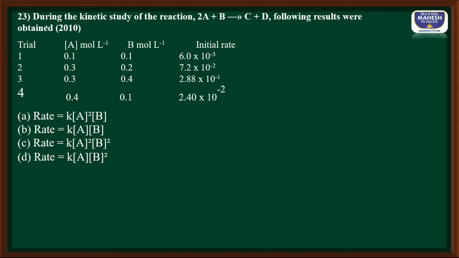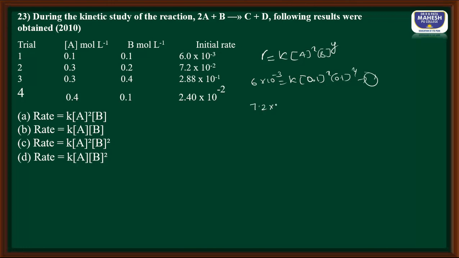Next question. During the kinetics study of the reaction, the following results are obtained. So we have to find out the rate law or rate equation. Let us write the reaction rate equation. Rate is equal to K into molar concentration A to the power x, B to the power y. Let it be like this. So first, initial rate 6 into 10 to the power minus 3 is equal to K into molar concentration 0.1 to the power x, 0.1 to the power y. Let it be equation 1.